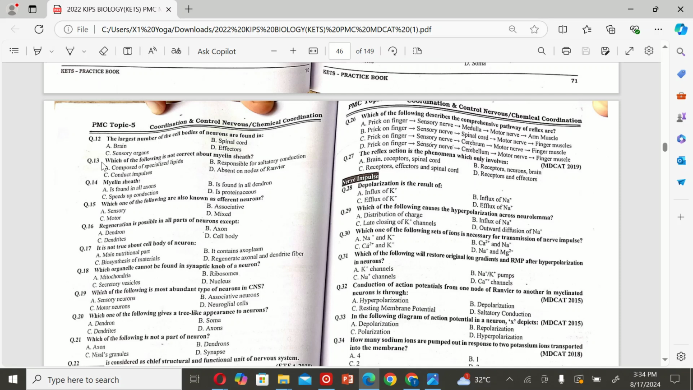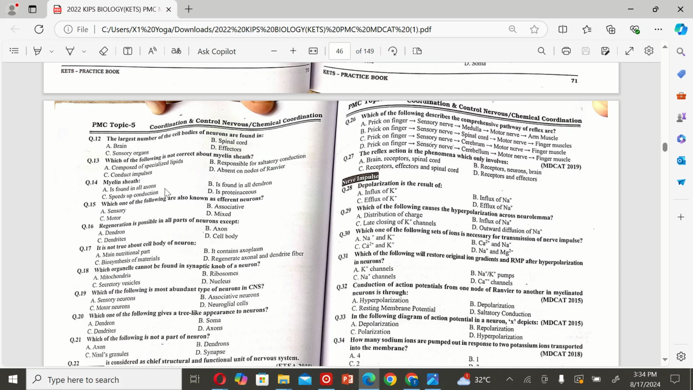Brain. The next MCQ is: which of the following is not correct about myelin sheath? A. Composed of specialized lipids. B. Responsible for saltatory conduction. C. Conduct impulses, and D. Absent on nodes of Ranvier. So the correct option is C.